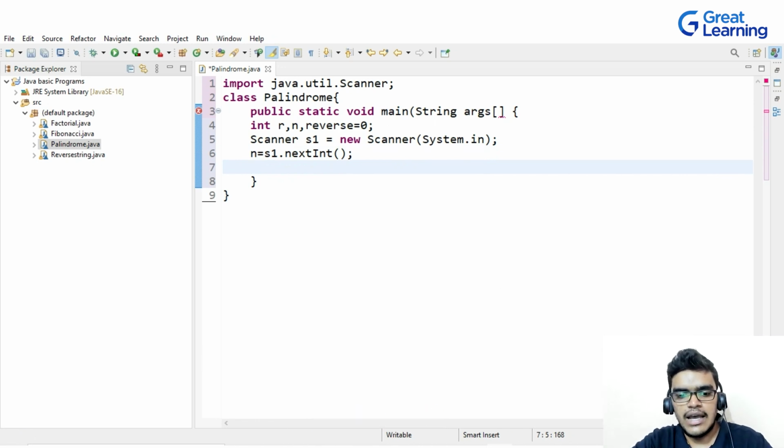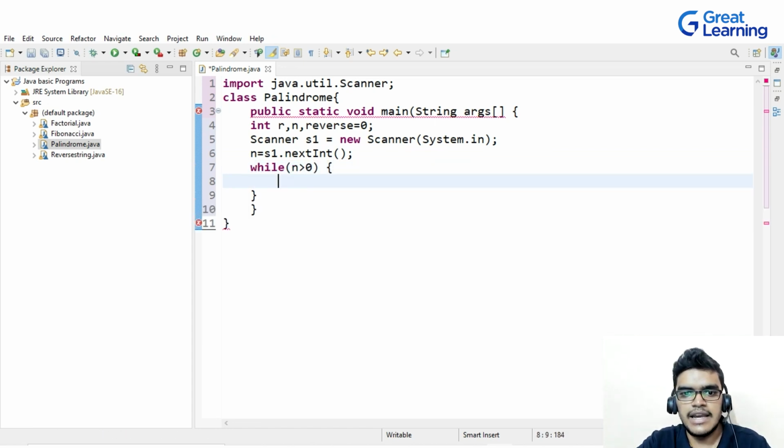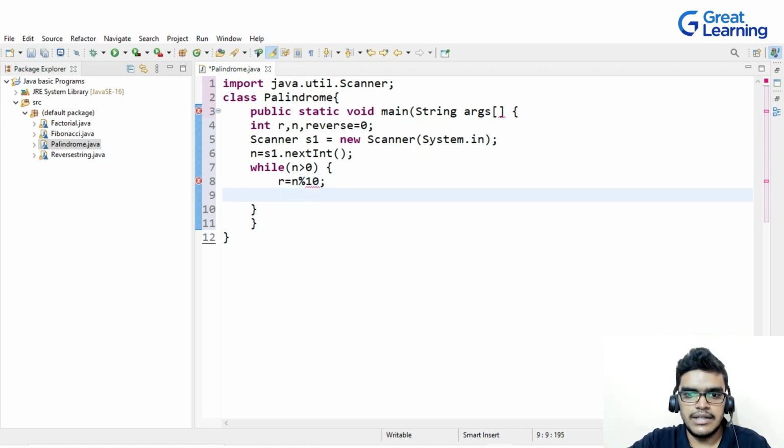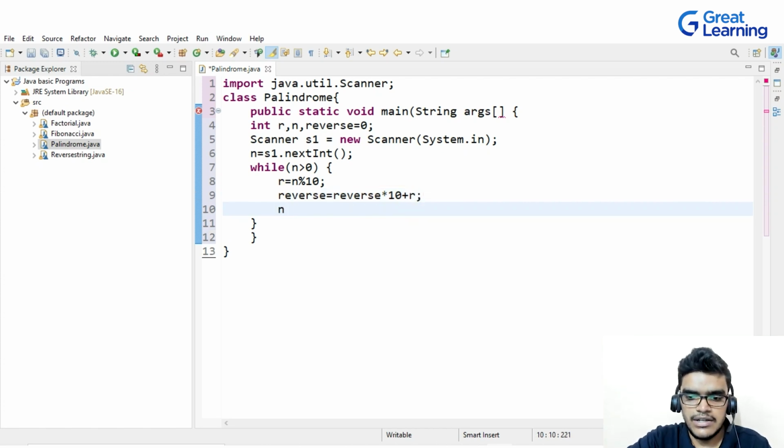Now let's implement the logic. So I will here take a while loop, and I will write while n is greater than 0, and inside the while loop I will perform my logic. I will write first r is equal to n modulus 10, and then I will write reverse is equal to reverse into 10 plus my remainder, that is r, right? And then I will write n is equal to n divided by 10. This is a division operator. So this is my logic, right?